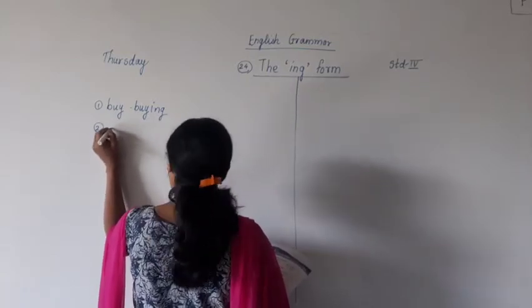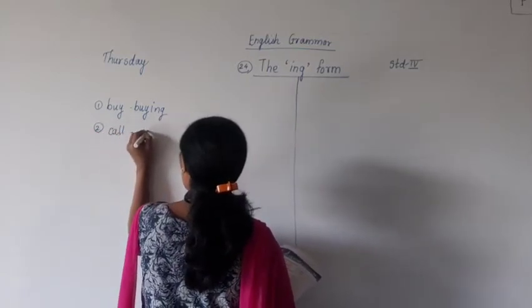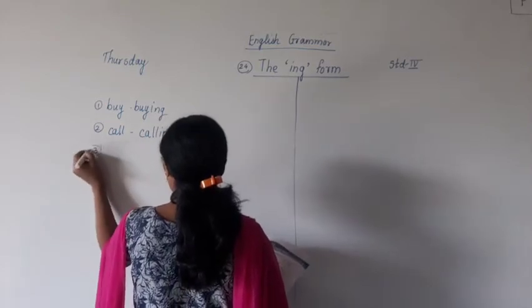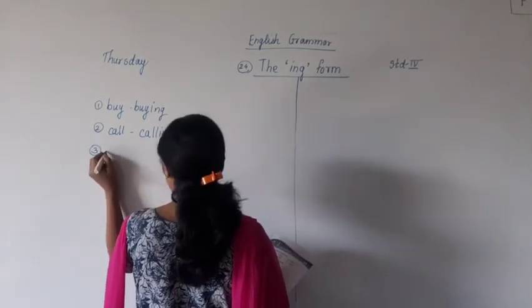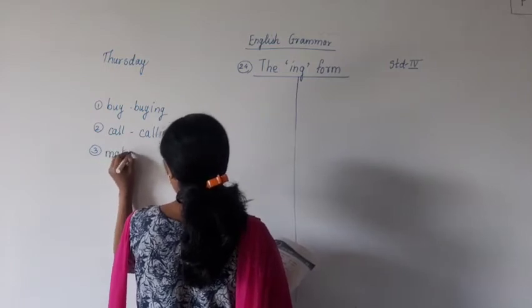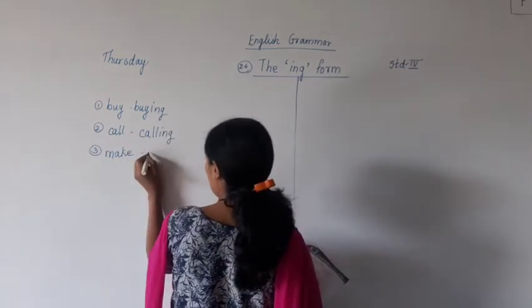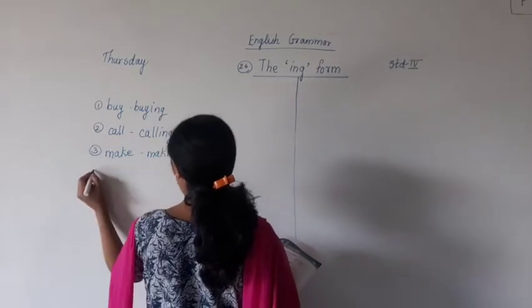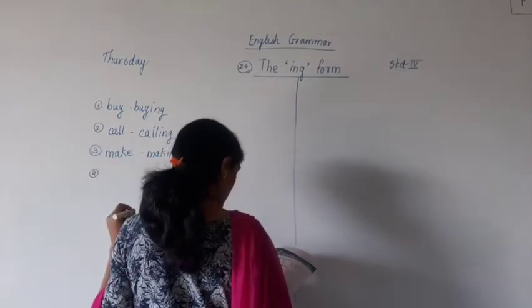Second one is call. You have to add ing, C-A-L-L-I-N-G, calling. Third word, make. Here you have to remove E. And what word will it become? M-A-K-I-N-G, making. Fourth one, bring.